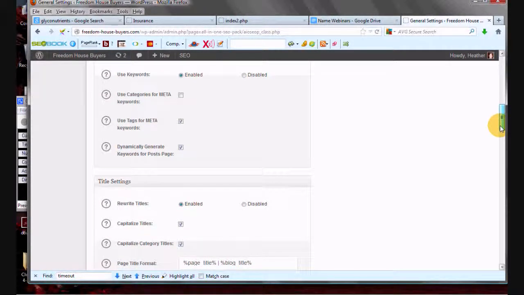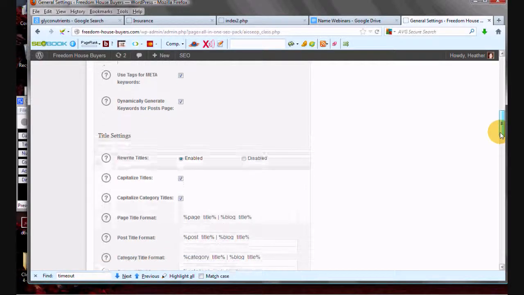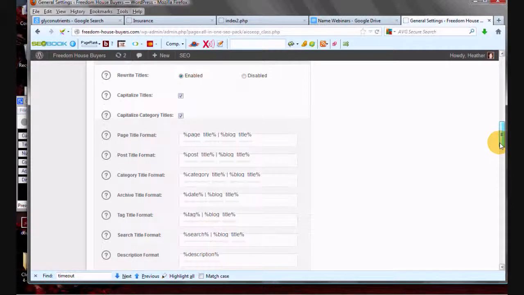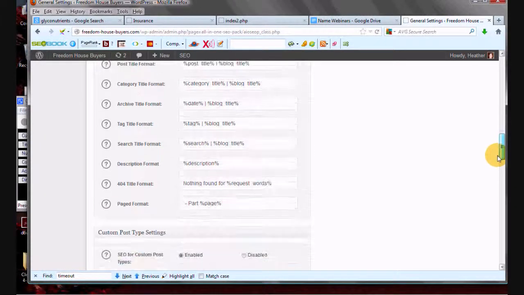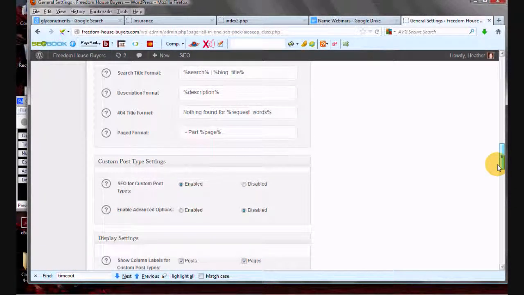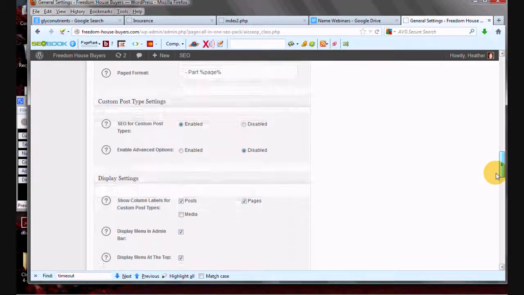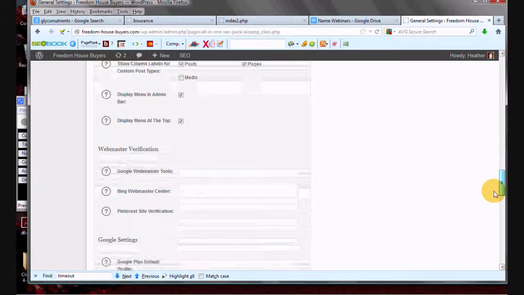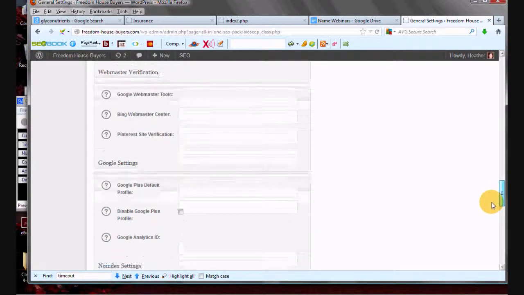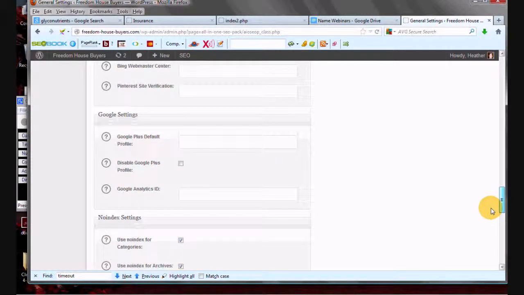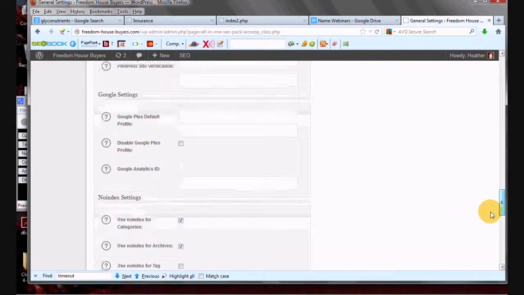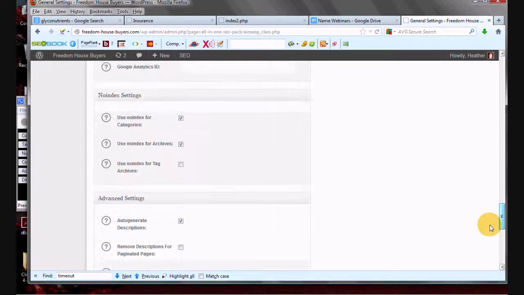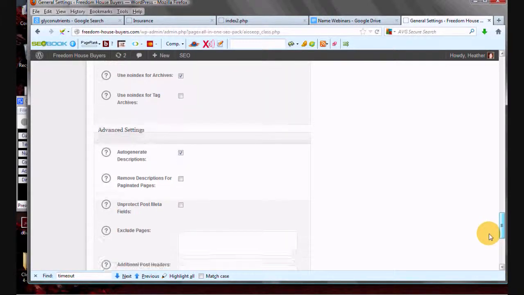Rewrite titles enabled, capitalized titles, yes. We'll leave this all the same. SEO for custom post types enabled. We don't need the advanced. I don't put these in right now. I could do Google Analytics, but I don't have this one set up yet. We don't want to exclude any pages, so we're going to update the options.